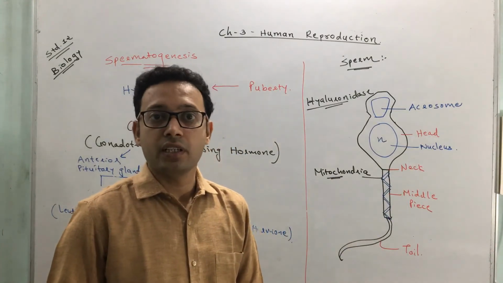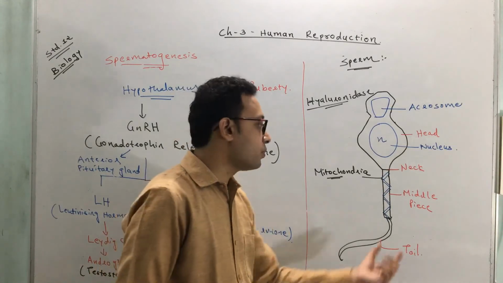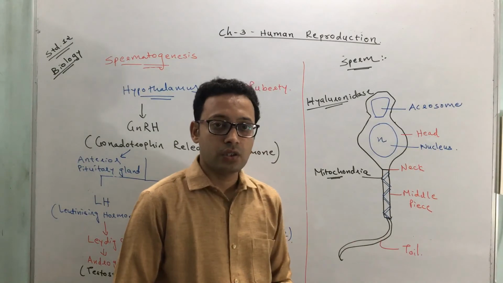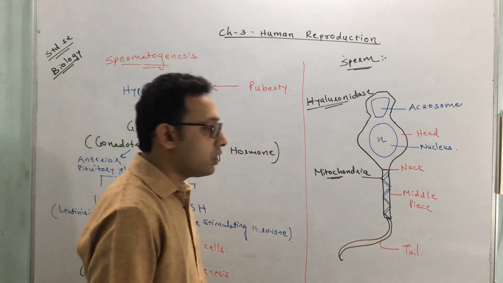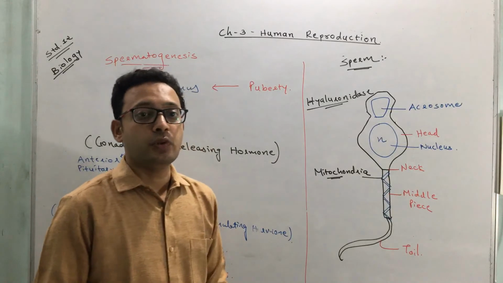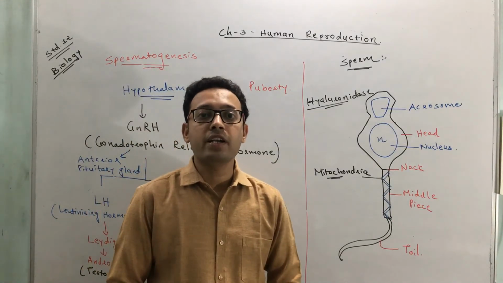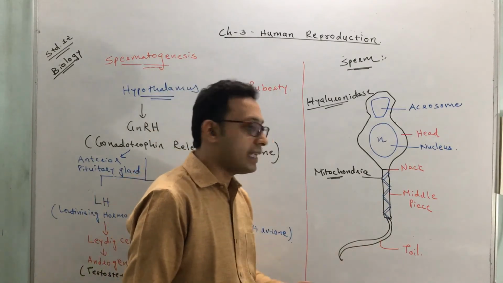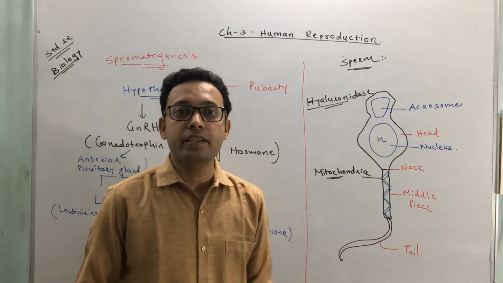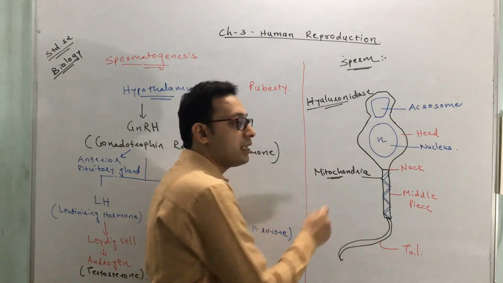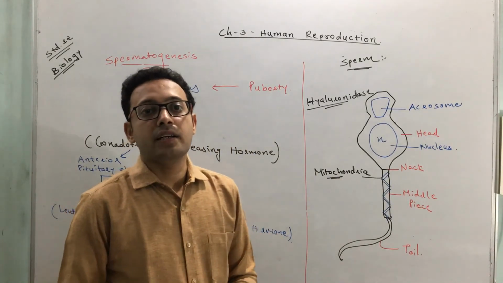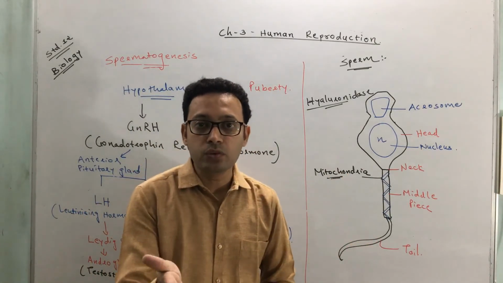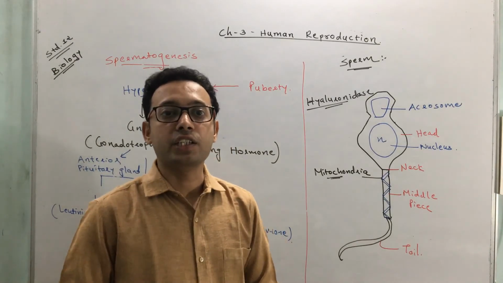And so obviously a high amount of energy is going to be produced by the mitochondria present in the middle piece. Okay. Next, the last part is called the tail. The tail is responsible for motility or movement of the sperm. The swimming capacity is due to the tail. But to swim, it needs energy, and that energy is provided by the mitochondria. So the mitochondria provides the energy, so the tail can move, and thus it gives motility to the sperm or spermatozoa.